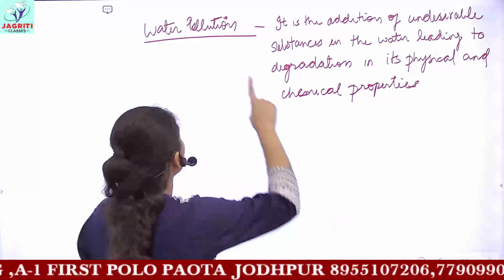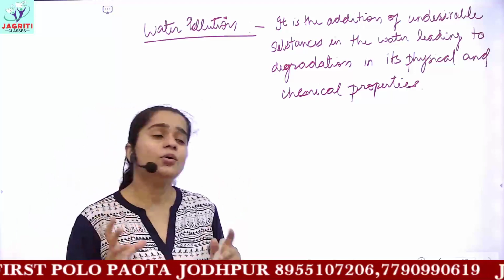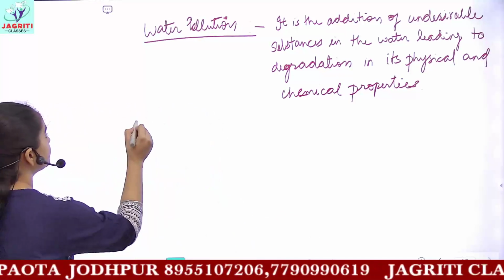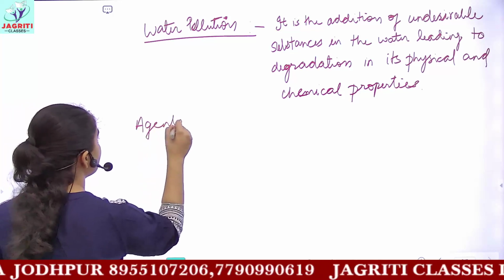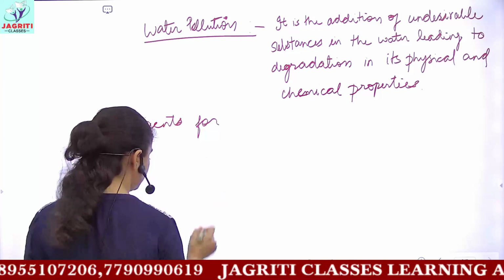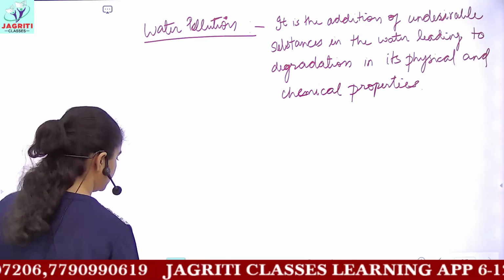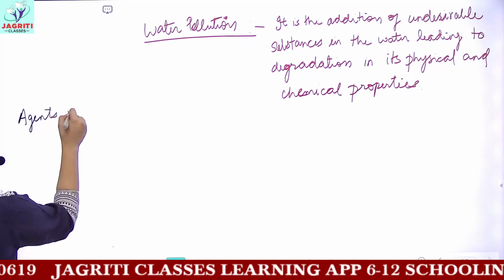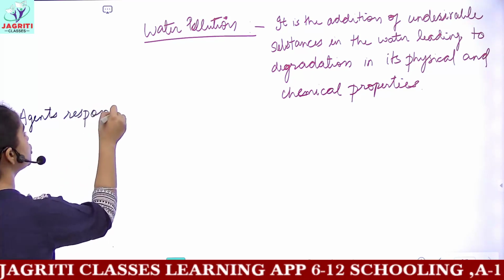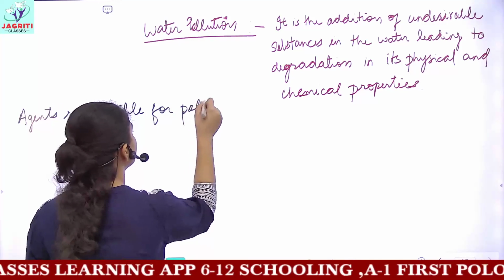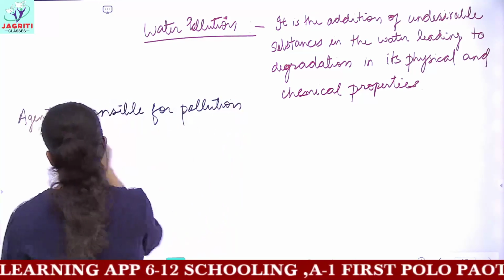But when we are talking about water pollution, okay, let's see how water pollution occurs. If we see the agents which are responsible for water pollution, so what are the agents?